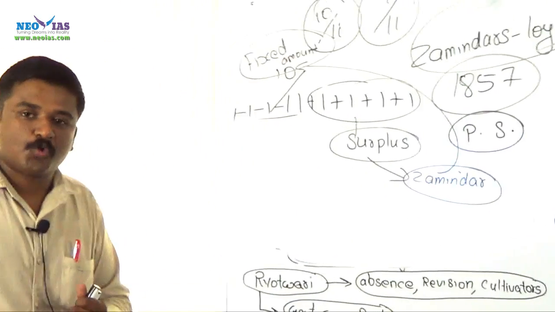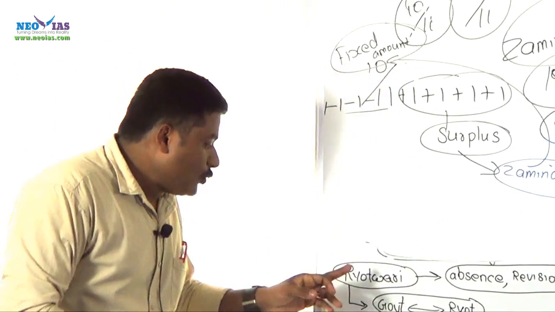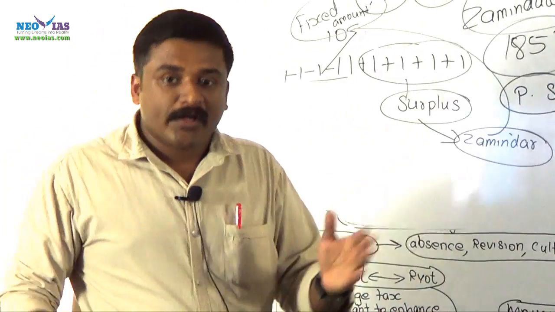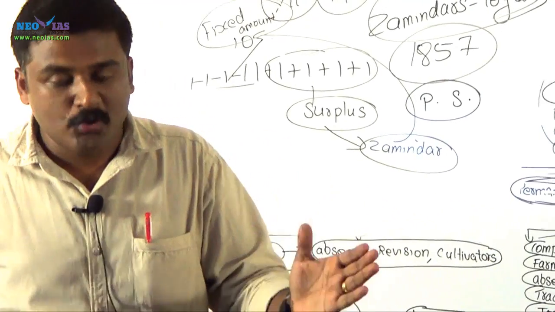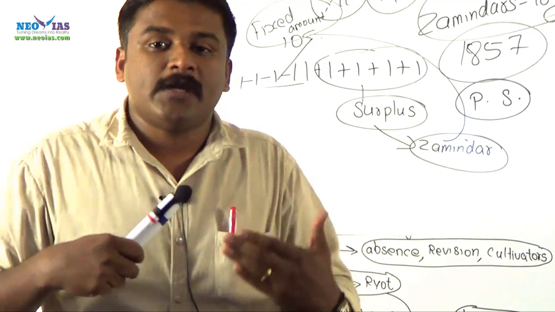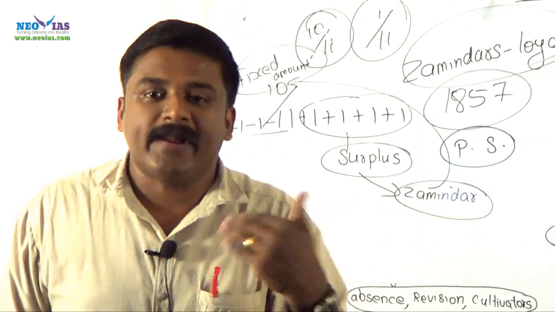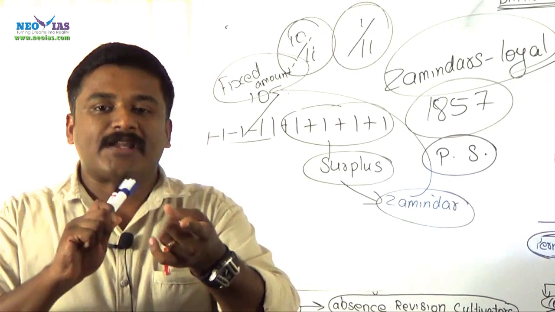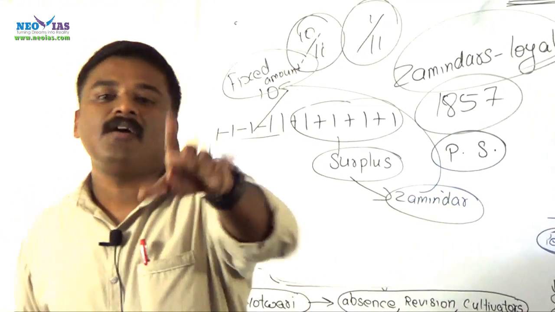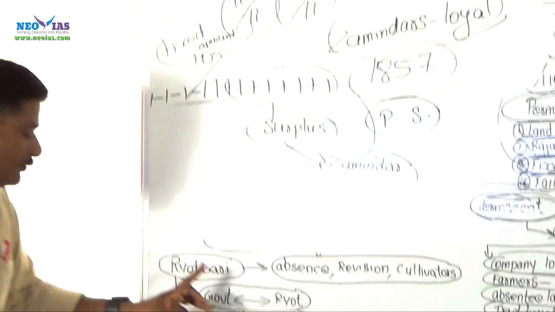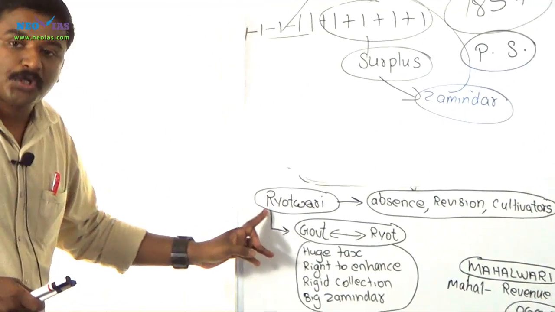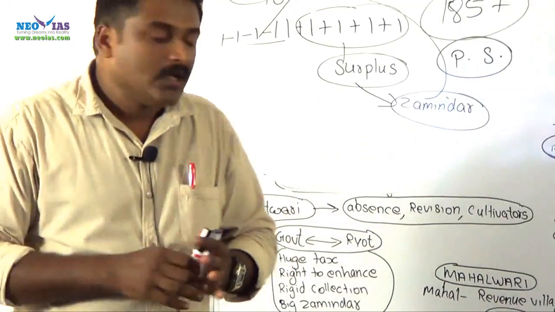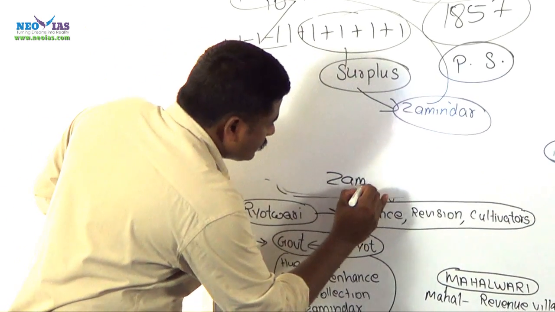Ryotwari settlement was introduced by Thomas Munro, and why was this Ryotwari settlement introduced in Madras Presidency? Ryotwari settlement is another kind of land revenue settlement which is signed between the company and the farmers directly. There are no intermediaries, there is no zamindari class. This is a land revenue contract signed between the company, the government, and the farmers. Now, reasons for this implementation of Ryotwari settlement in Madras Presidency, one thing is the absence of the zamindari class. Zamindars were totally absent here.